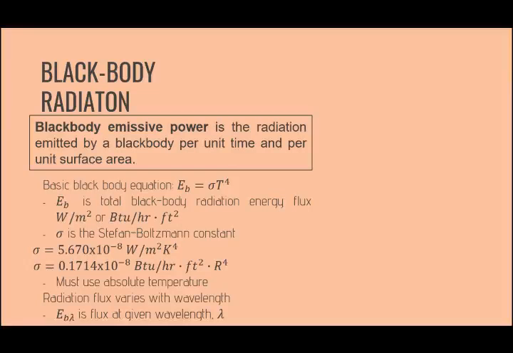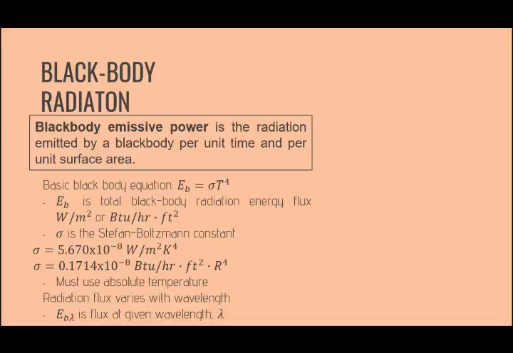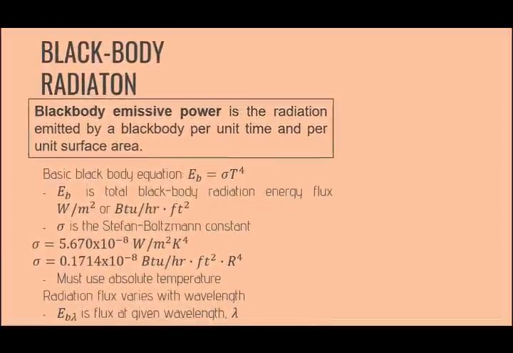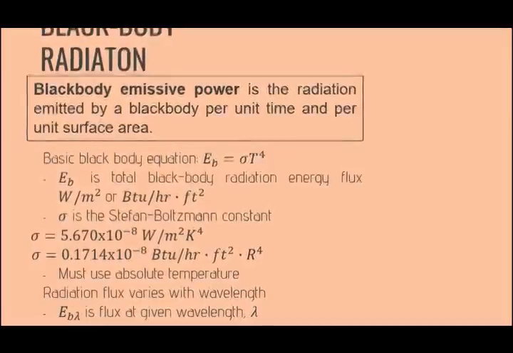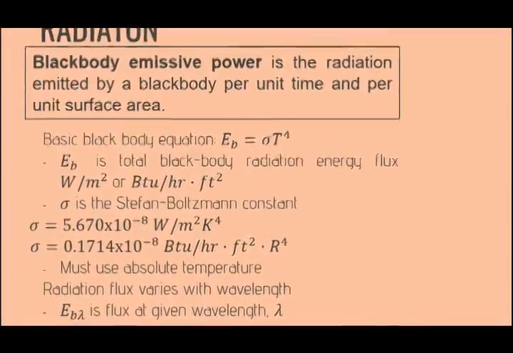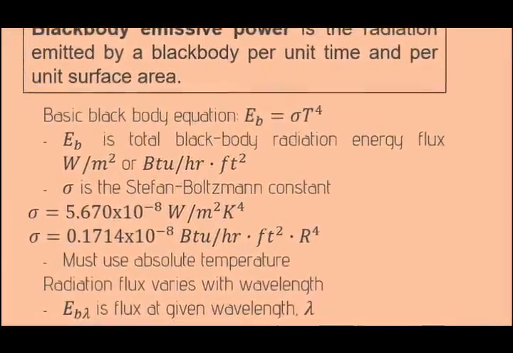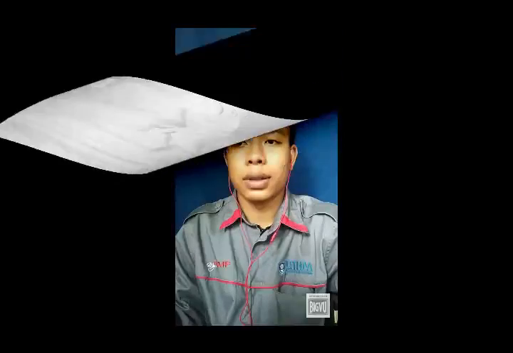Next is black body emissive power. Black body emissive power is the radiation emitted by a black body per unit time and per unit surface area. This is the basic black body equation: E_b equals sigma T to the power of 4. E_b is the total black body radiation energy, while sigma is the Stefan-Boltzmann constant. You can see the value. T is temperature, which is absolute temperature.